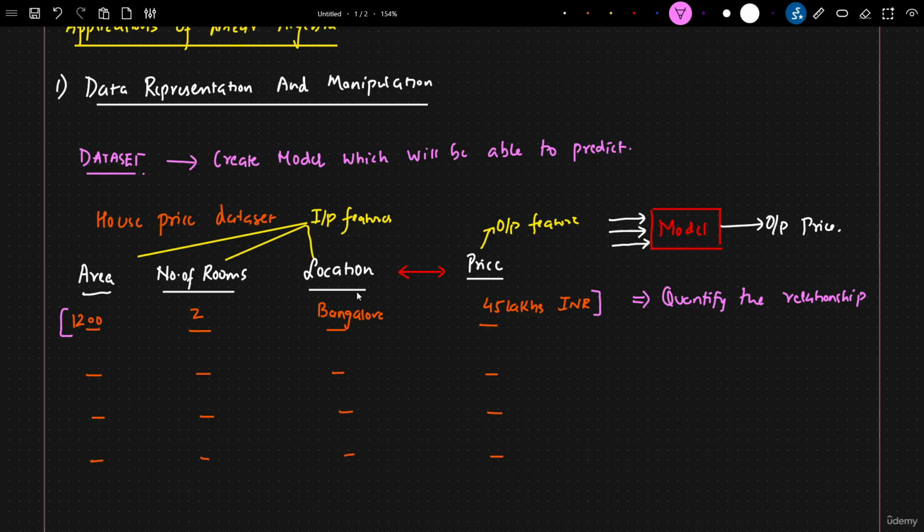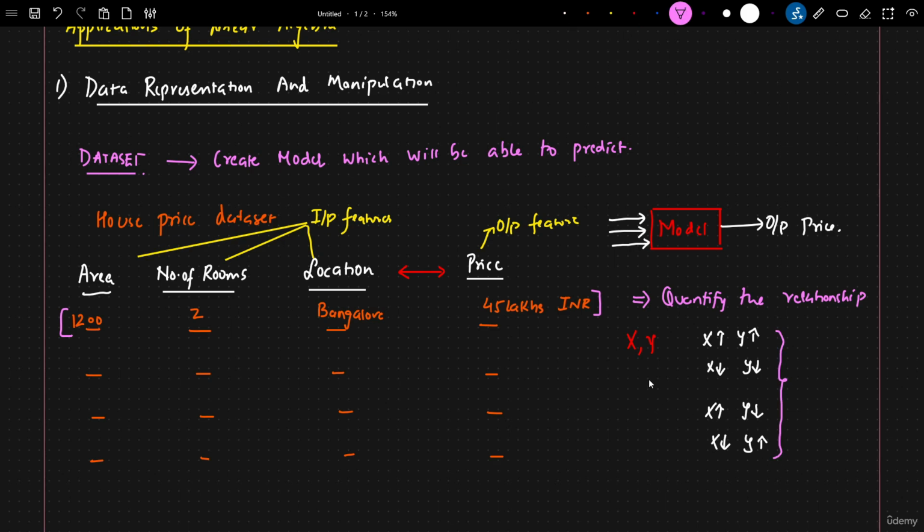And whenever we say quantifying the relationship, I'm just considering that, let's say if I have X and Y features, I will be able to understand if X is increasing, whether Y is increasing or not. If X is decreasing, whether Y is decreasing or not. Or if X is increasing, whether Y is decreasing, or if X is decreasing, whether Y is increasing, right? So this relationship, it will be able to quantify.